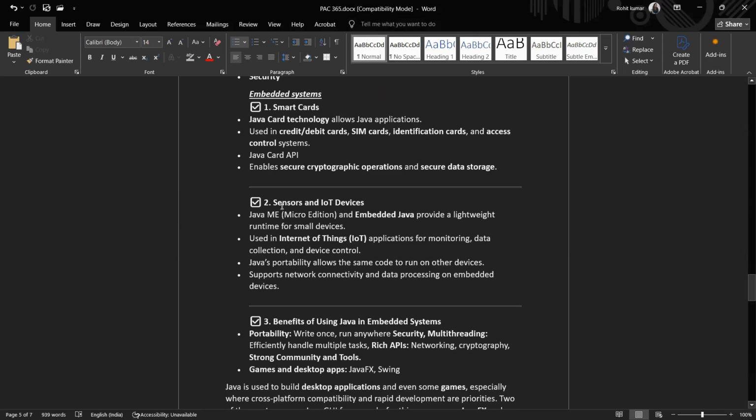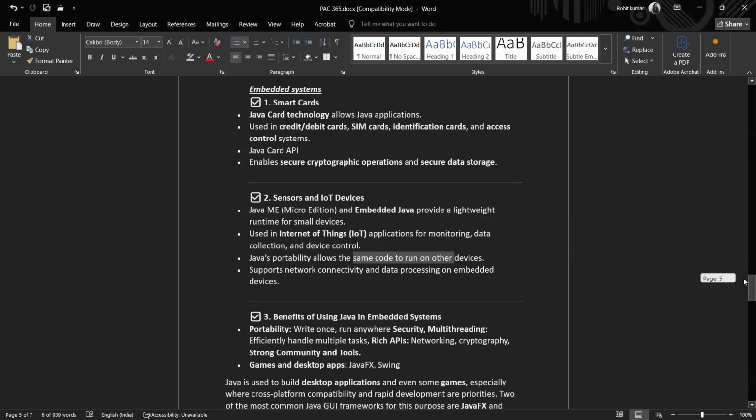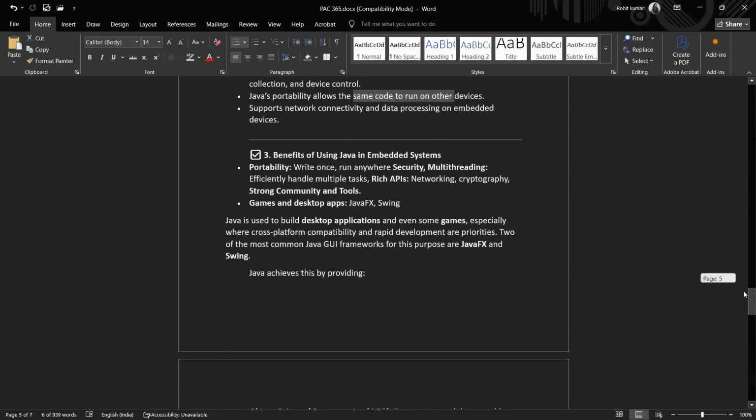Now coming to IoT applications, Java ME, Micro Edition, and embedded Java provide a lightweight runtime for small devices. Java's portability allows the same code to run on other devices too. So that's why Java is very portable, because of the JVM.